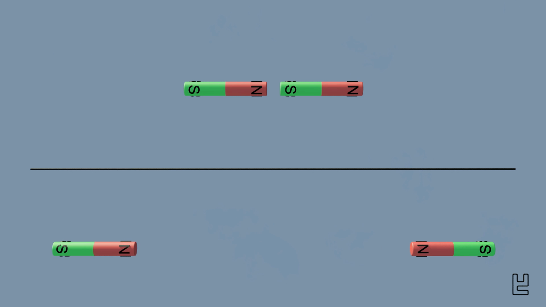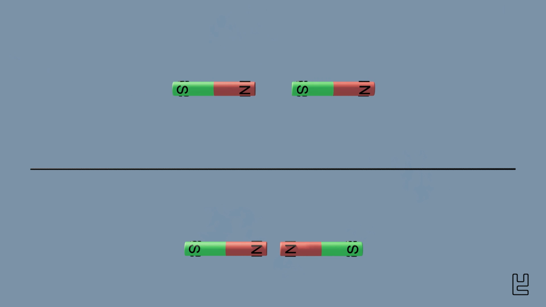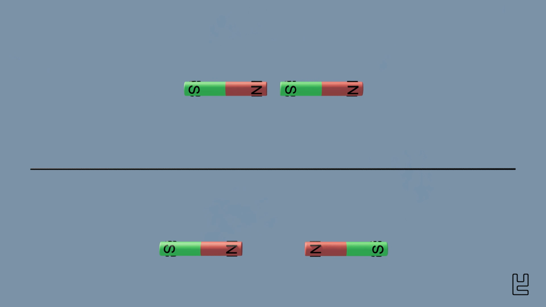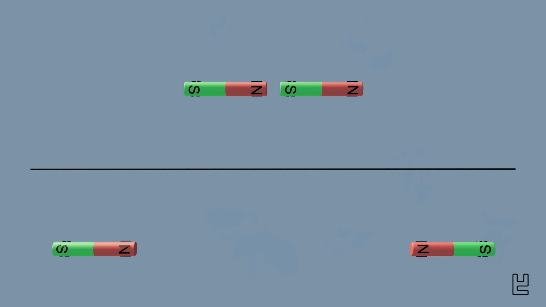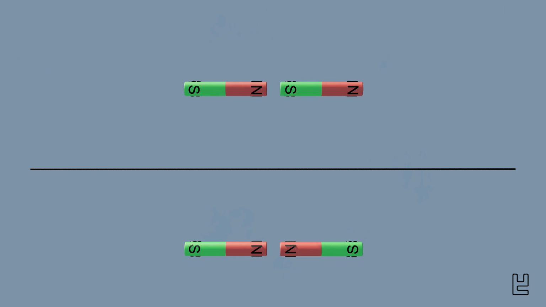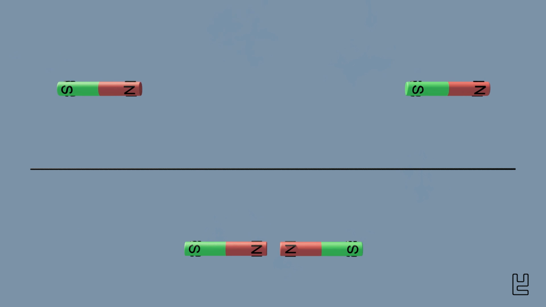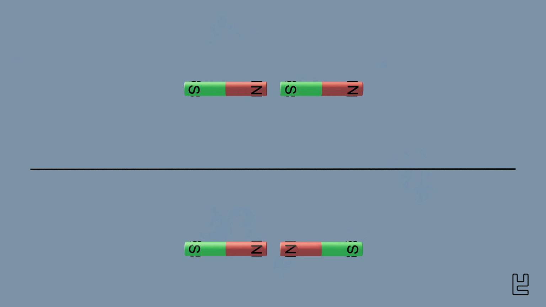This force causes two different poles to pull on each other and to repel two poles of the same kind. So north and south poles attract each other, while two north poles or two south poles repel each other. This is used, for example, in a compass. The compass needle is nothing else than a small bar magnet which aligns with the Earth's magnetic field.